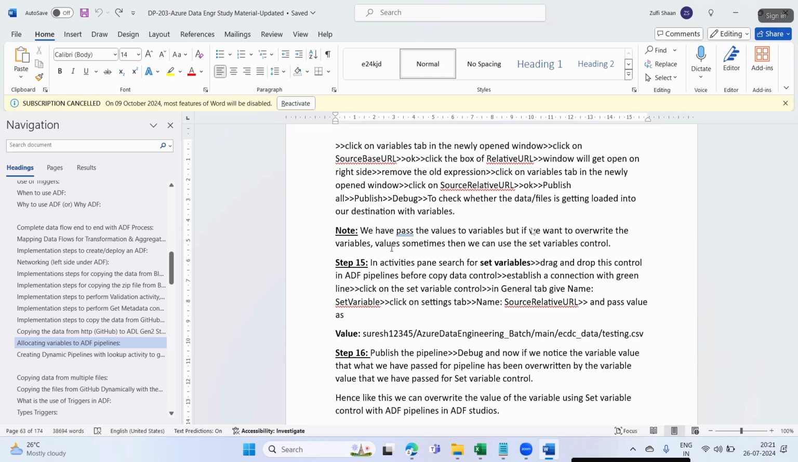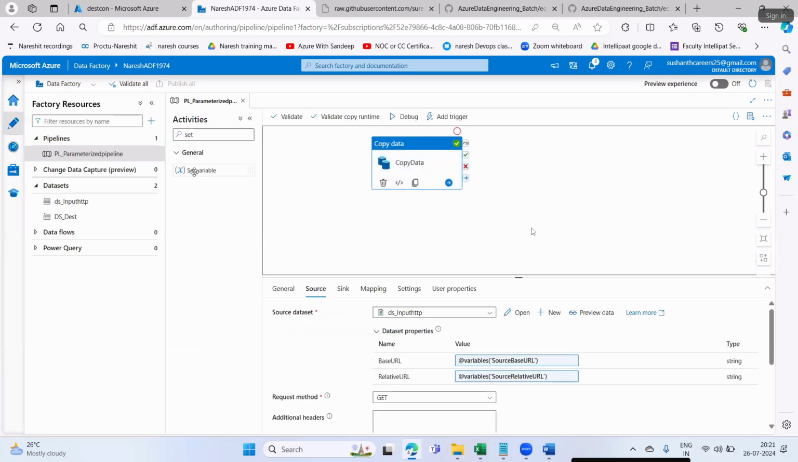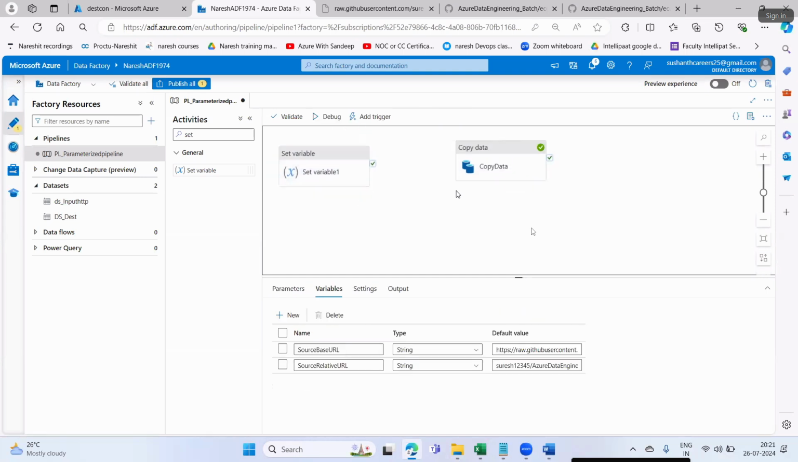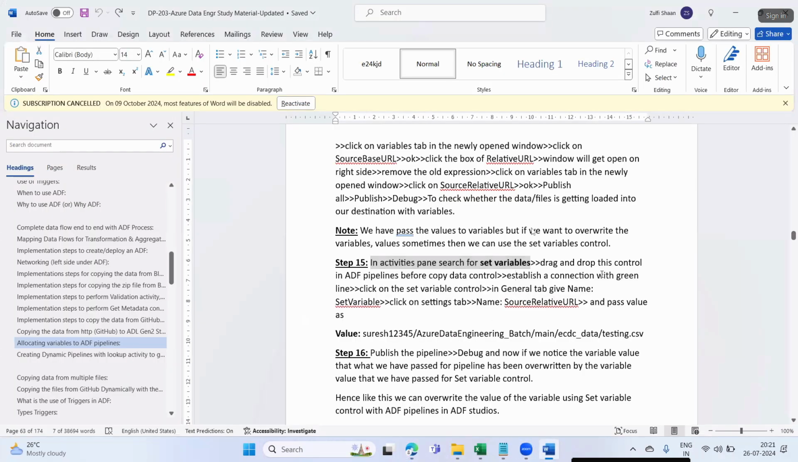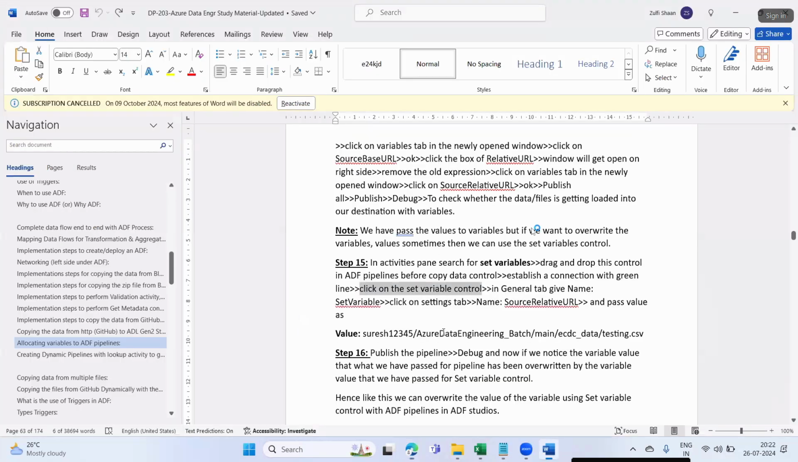Okay, fine guys. See what I'm saying here. In the activities pane, search for set variable, and drag and drop this control in the pipeline area before the copy data control. So I'll say here set variable, and drag and drop it before the copy data control. Establish a connection with the green line. Click on the set variable control. In the general tab, give the name as set variable.